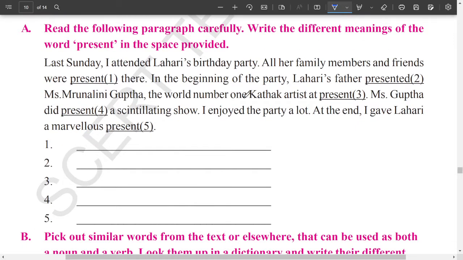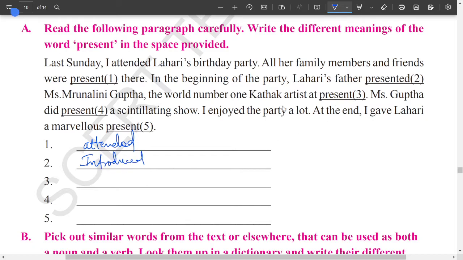Look at the first one. What is the meaning of first present here? We were present there in the sense we were all there now. That means we can go with the meaning of attended. Okay. Next one. Lahari's father presented Mrs. Mrunalini Gupta, the world number one Kathak artist at present. Here presented in the sense introduced.